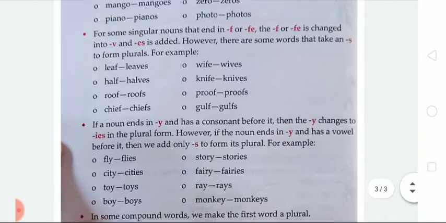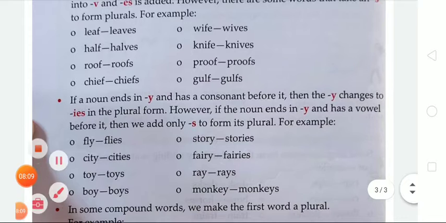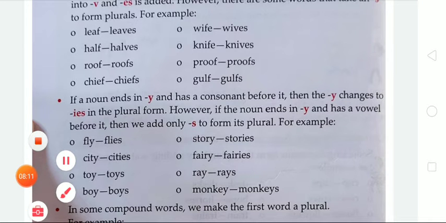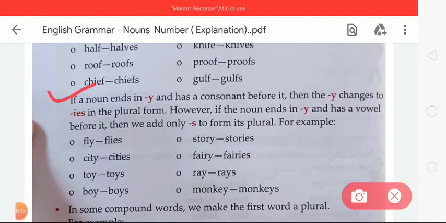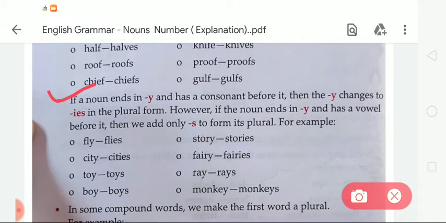Okay, now the next information about how we change the given singular noun into plural. If a noun ends in y and has a consonant before it, then the y changes to ies in the plural form. Okay, if a noun ends in y and has a consonant before it, then the y changes to ies in the plural form.